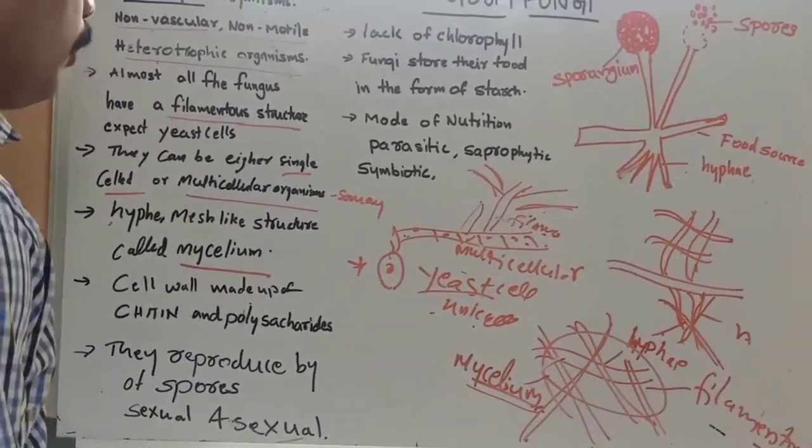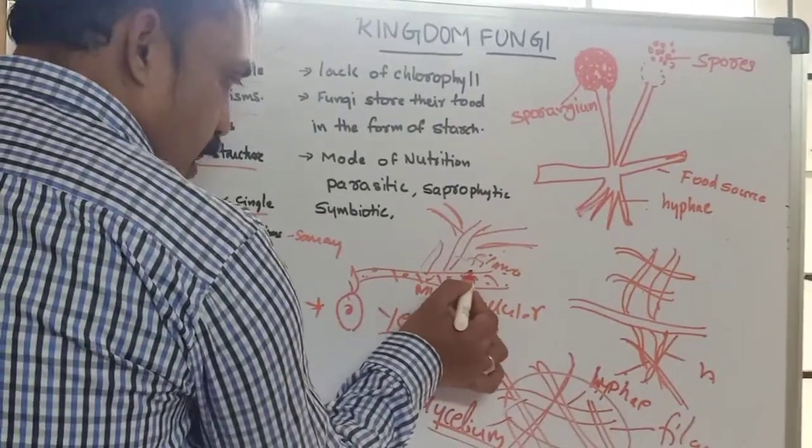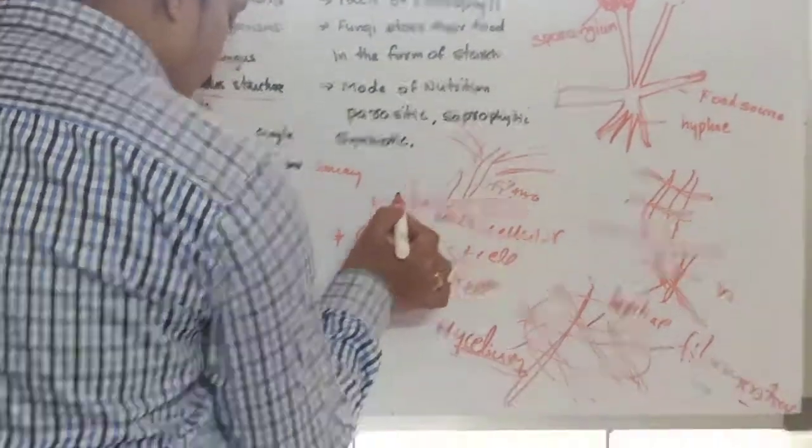And the body is covered with a membrane. It is covered with what? Chitin.